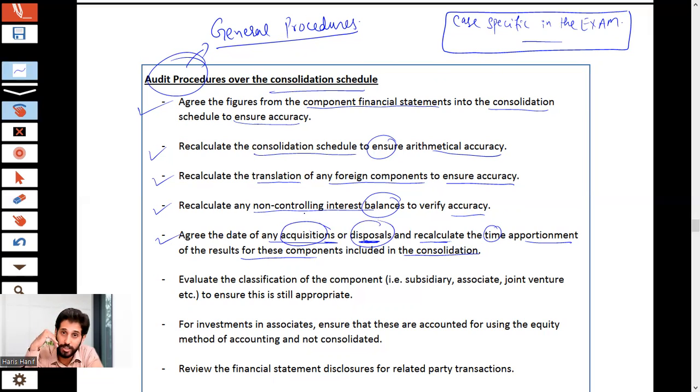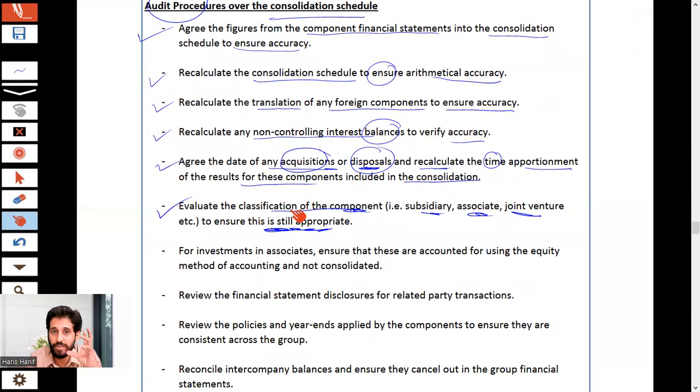It may be the case of disposal of a subsidiary. So just see the dates. Evaluate classification of component, that is subsidiary, associate, joint venture, to ensure this is still appropriate. For example, there is an associate. It should be treated accordingly. There is a subsidiary, there is a different consolidation process. So you need to ensure the classification of this.